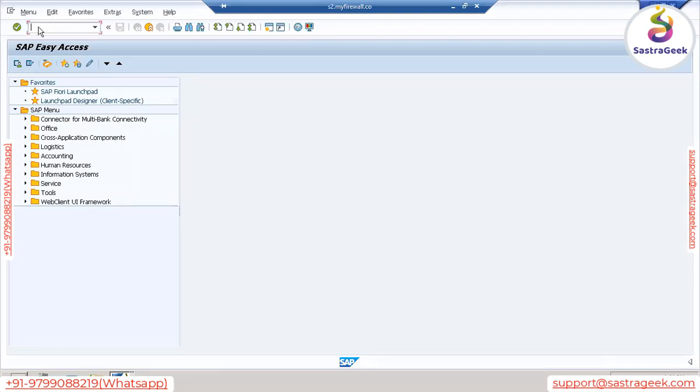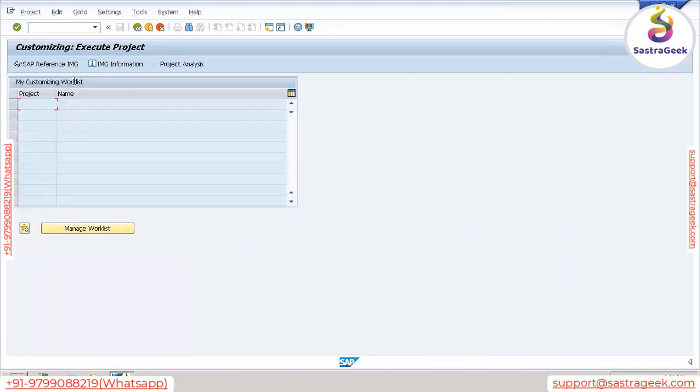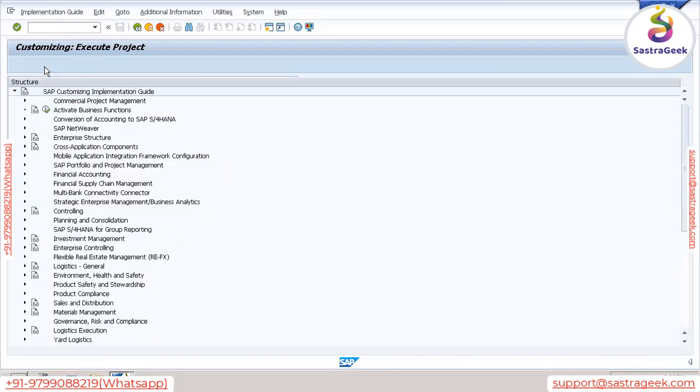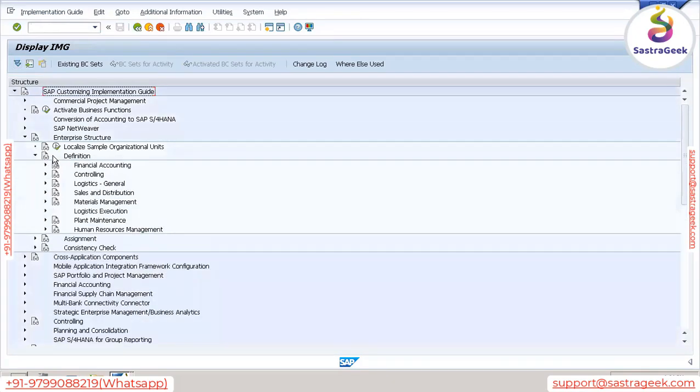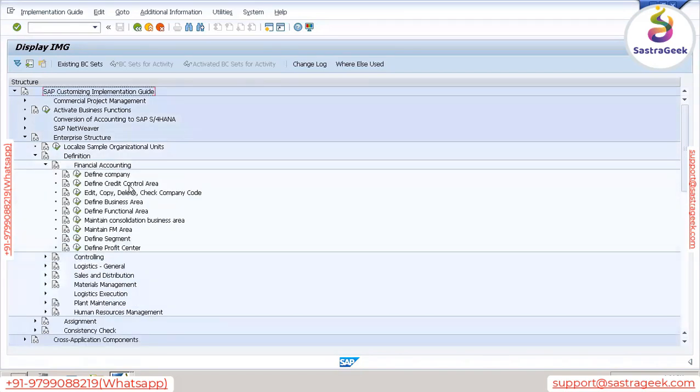Confirm once you all can see my SAP screen. Yes, it's visible. Okay, so let's go to enterprise structure, in SPRO. As we defined company code yesterday, similarly we will also define the sales organization. Under financial accounting, we need to define company and company code, and credit control area as well. I have skipped credit control area because we will cover it when we discuss credit management.